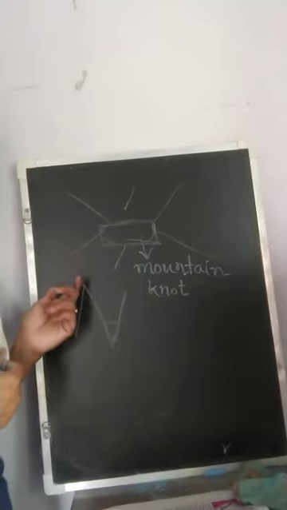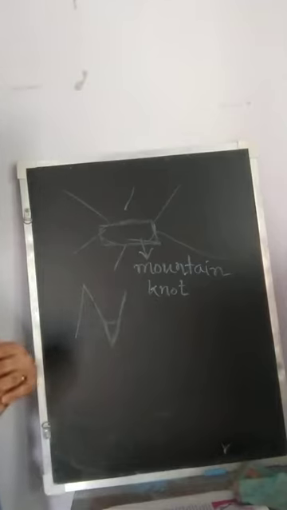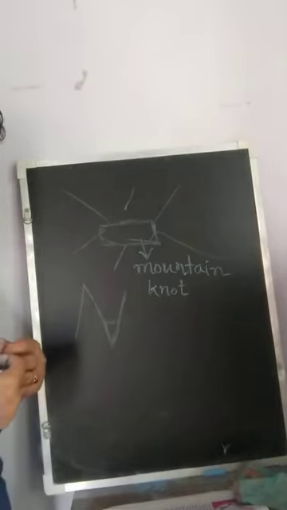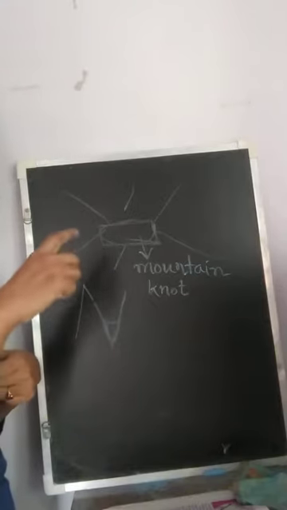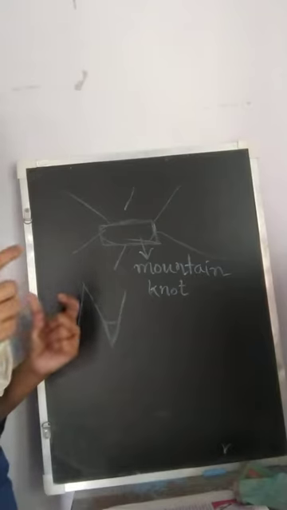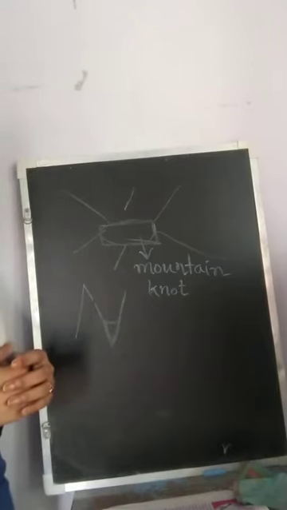Most of the peaks, as they are very high, remain covered with snow. And we know that when mountains join together in a chain, that is called a mountain range. That is, when we find a series of mountains joined together, they are called a mountain range. Example is the Himalayan range.